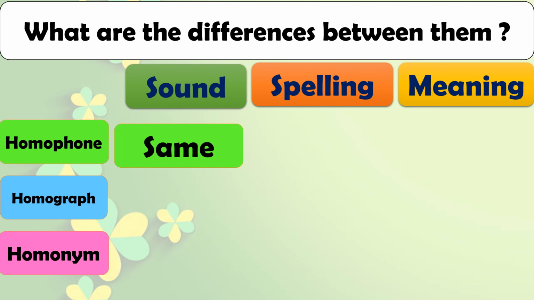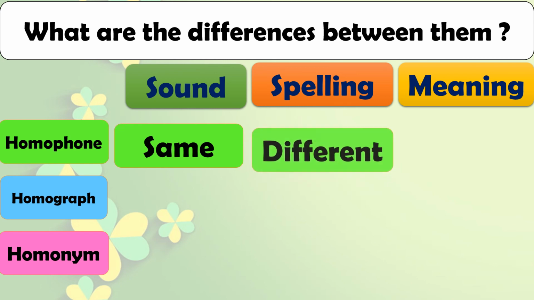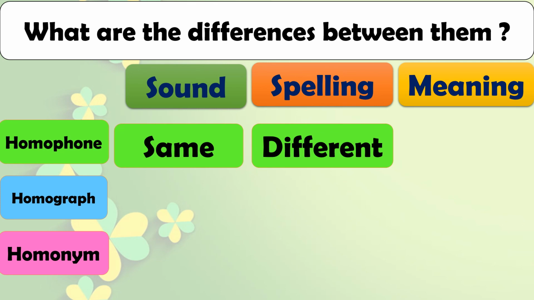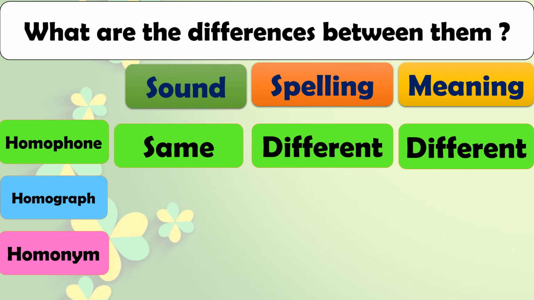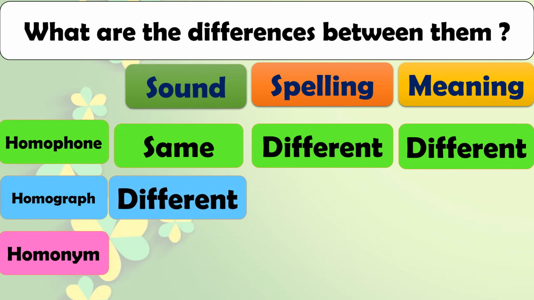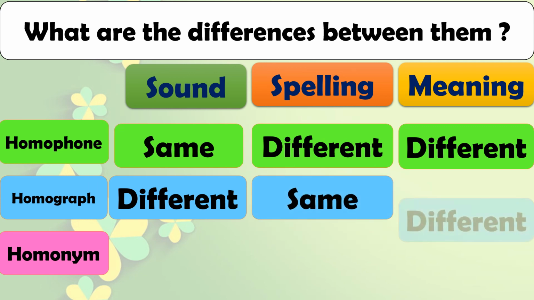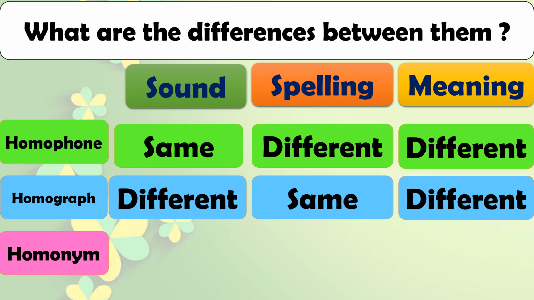In homophones, the sound is the same. If we are saying two words, the sound is the same. We have seen it in the first example. Spellings are different. Flower, flour. The sound was the same, the spelling was different, and the meaning is also different. In homographs, the sound can be different. Dove and dove. The spelling is the same and the meaning is different.